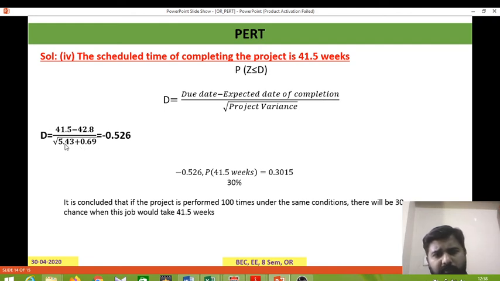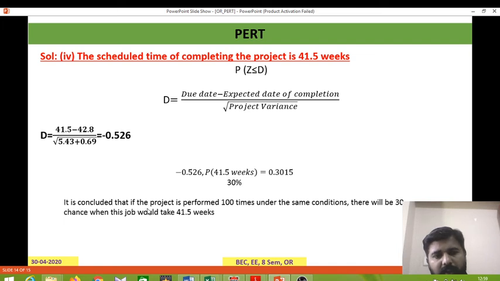Then what is the project variance? It is the sum of the variances along the critical path: 5.43 plus 0.69 from the earlier table. That gives minus 0.526. From the standard normal table, for minus 0.526, minus 0.5 is the first decimal value and 26 is the second decimals. From that, the probability P of T less than or equal to 41.5 equals 0.3015. That is 30.15 percent.